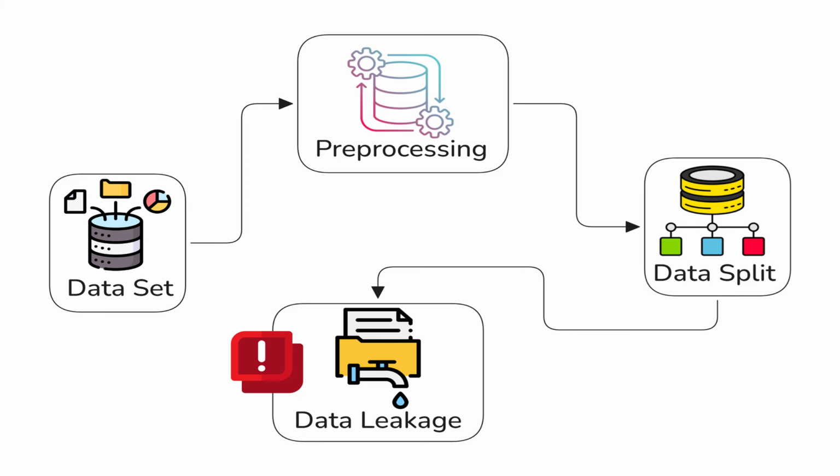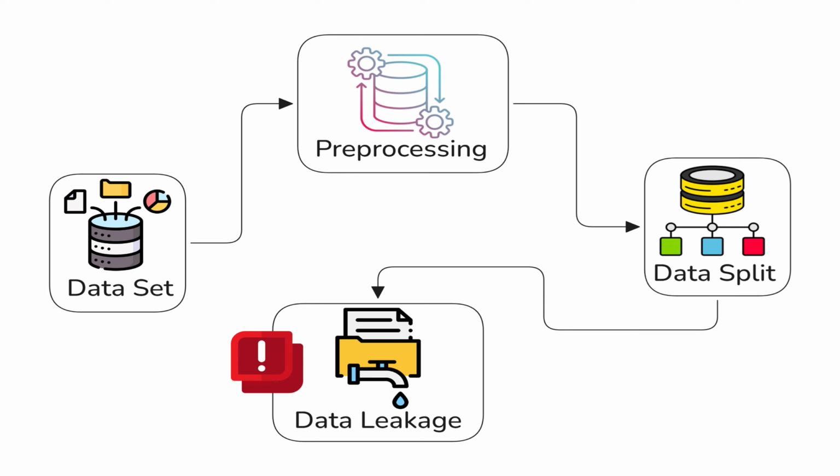Suppose you have a dataset and before splitting, you decide to do some preprocessing. For example, you calculate the average of a feature and fill the missing values. Now, if you calculate this average using the entire dataset, you are indirectly using information from the test dataset. So even though you did not explicitly train on test data, the training process is already influenced by it. And this is one form of data leakage.